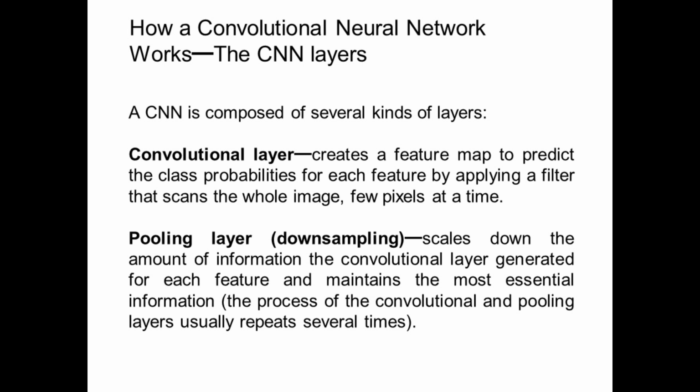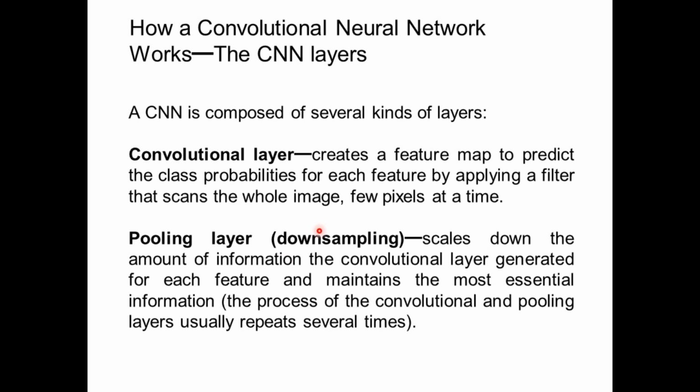Now, how does the CNN work? For this, we have several layers within it. As I said, it is a three-dimensional structure. The layers include, basically, the convolution layer, where the existing image is mapped to features to predict the class probabilities, applying a filter that scans the whole image a few pixels at a time. Next is the pooling layer, or downsampling, where it scales down the amount of information from the convolution layer generated for each feature and maintains the most essential information.